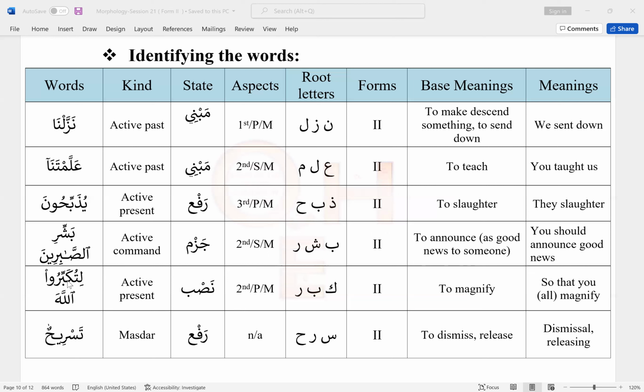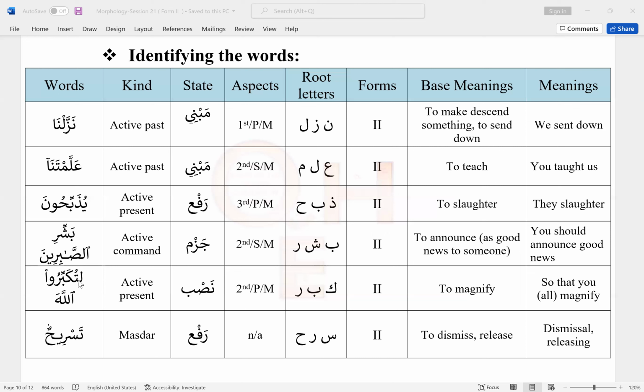Next one we have litukabbirullah. Okay, so over here, this word is present tense, right? And you can see you have a lam kasra li. So what did we learn before? If you have a lam kasra li before a present tense, then this lam kasra li is a particle of nasab, which causes the noon to drop. Originally at the state of rafa, it was tukabbiruna. So the noon dropped. Now we can analyze the verb.